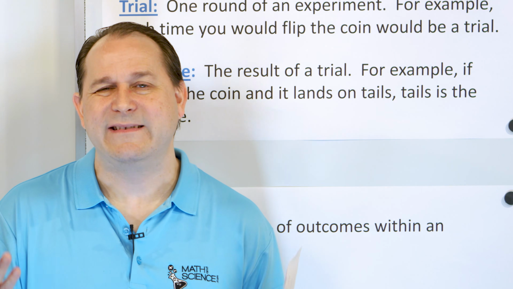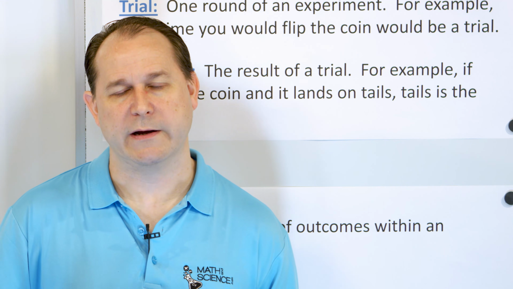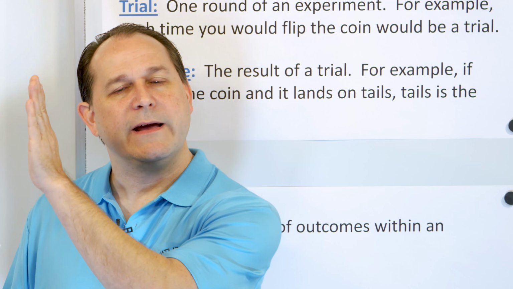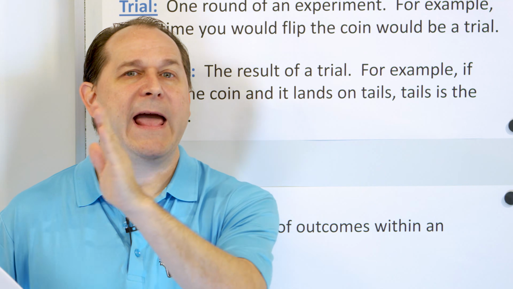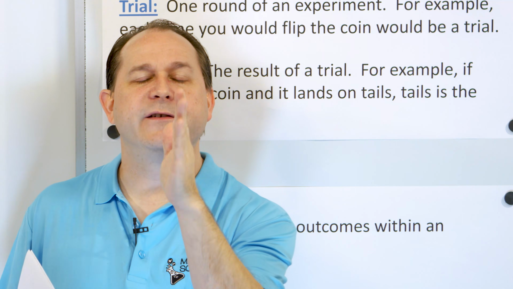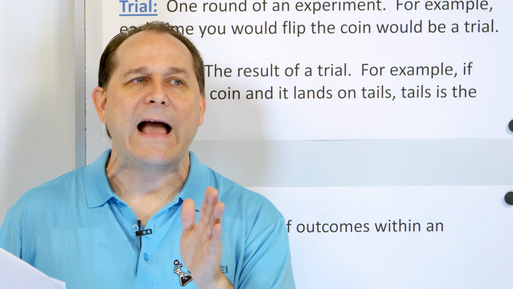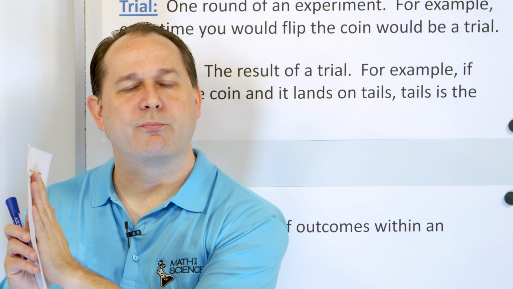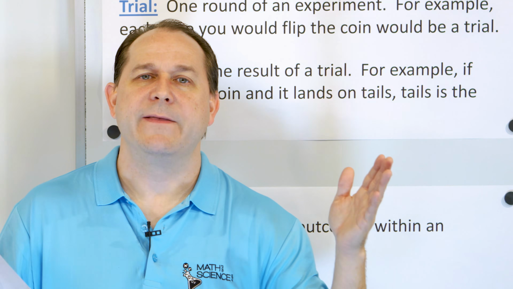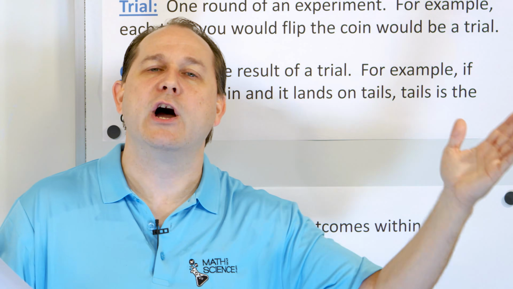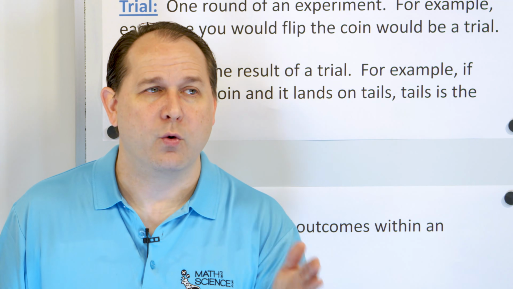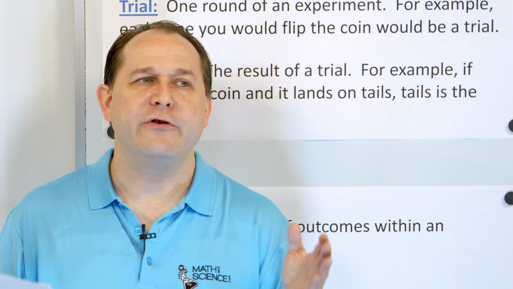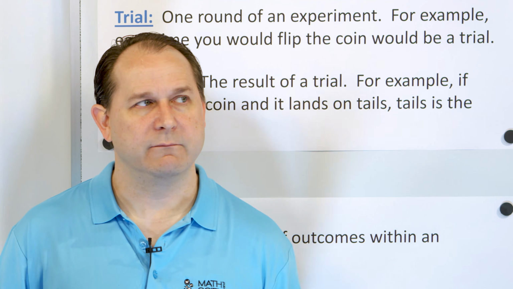Or we express it as a decimal, and the decimal is really going to go between 0 and 1. So instead of saying 50%, I might give you the decimal 0.5. 0 is no probability at all, and 1 is like 100%, and 0.5 is right in the middle at 50%. So I can express any percentage as a decimal. I just move the decimal point back, so the range of probability will be between 0 and 1. And the probability in terms of a percent will be between 0 and 100%. Or you can express it as a fraction. 1/2 is the same as 0.5, but that's also the same as 50%. So you can express these probabilities in different ways.